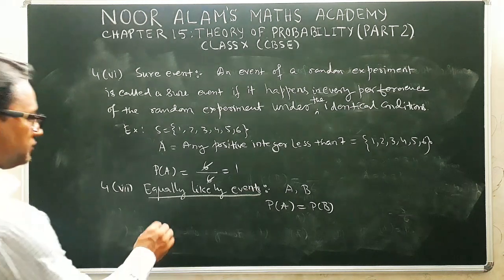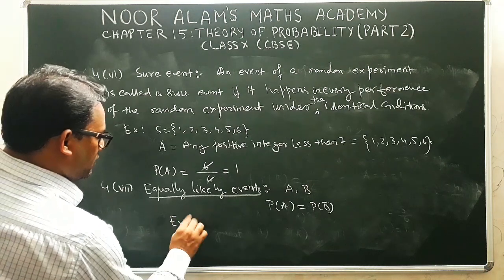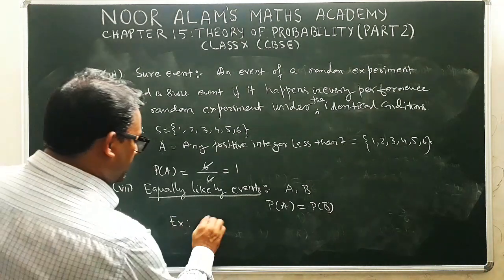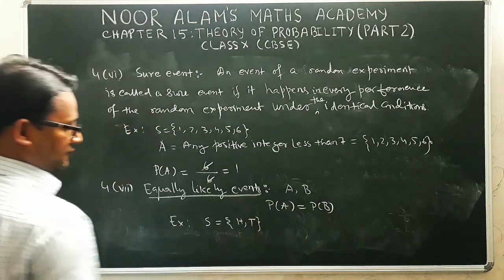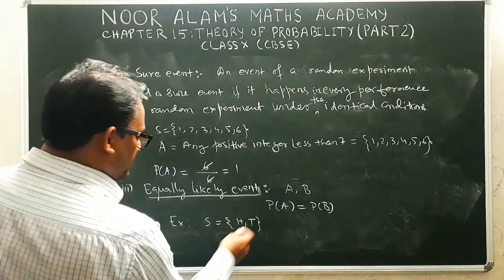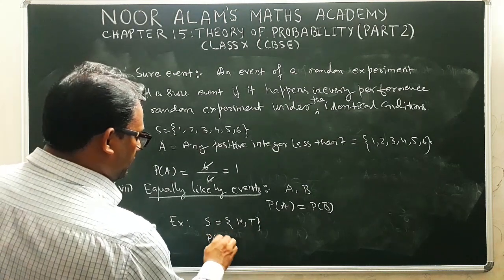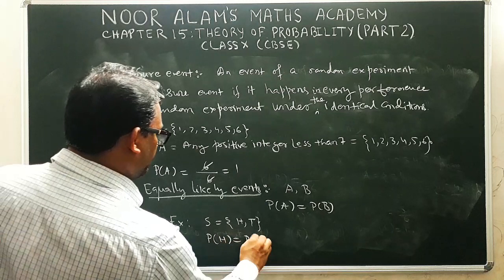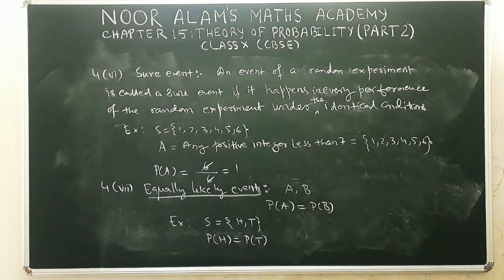Now in case of tossing a coin, the sample space contains head and tail, and if the coin is fair, the chance of occurrence of head is the same as the tail. So probability of head is the same as probability of tail. So the events in this case are equally likely events.